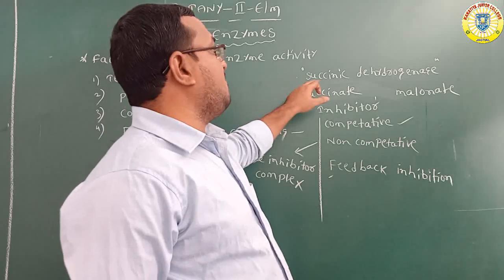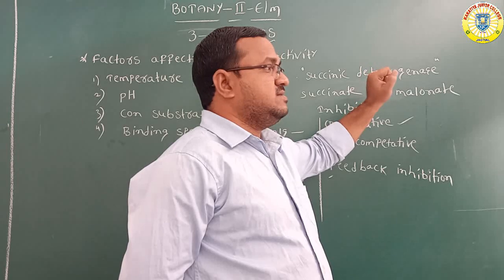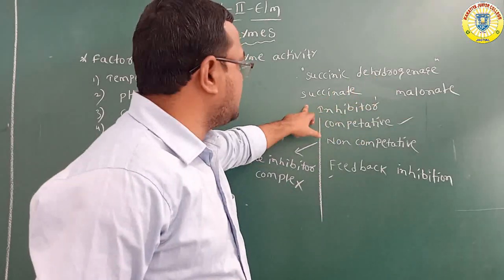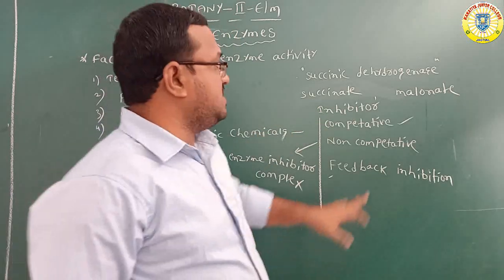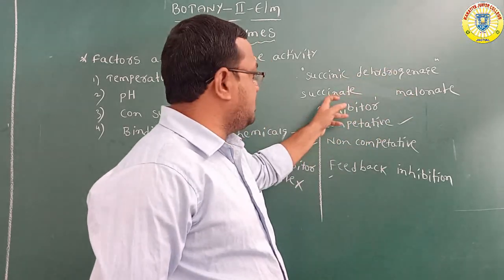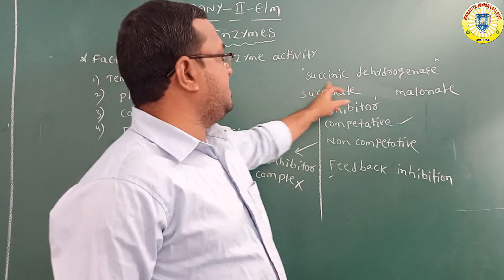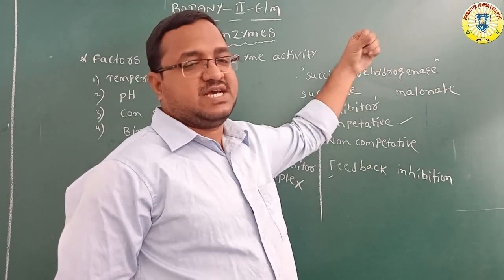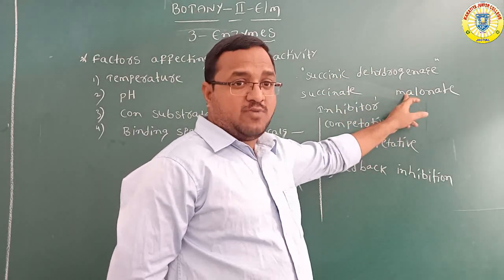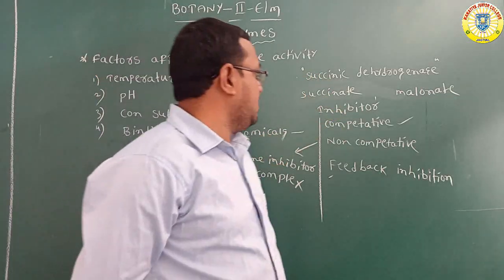The best example is the inhibition of succinic dehydrogenase by malonate. Malonate has structural similarity with the substrate succinate. Because of the structural similarity of the inhibitor malonate with the substrate succinate, the reaction of succinic dehydrogenase is stopped. Okay, this is competitive inhibition.